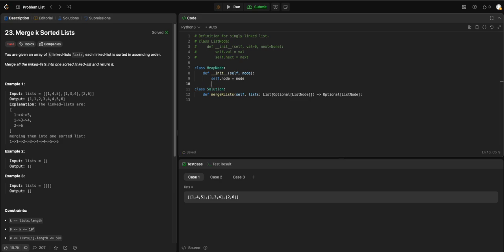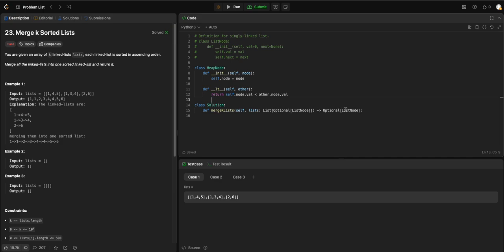Now for the comparison function, we define __lt__. Self is compared to the other linked list value, right? We return self.node.val less than other.node.val, right? So the new node will be compared by position.